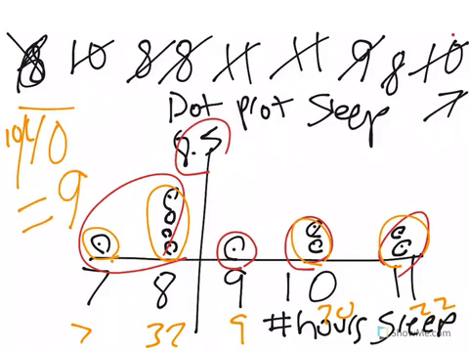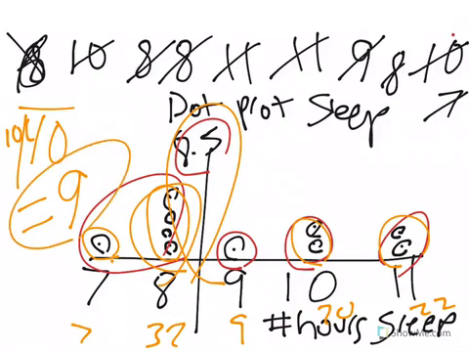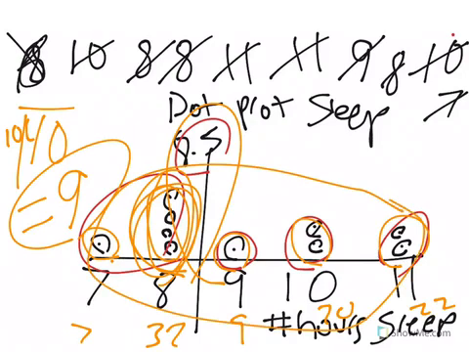So while it may look like the most appears at 8 and the middle of the data would be 8.5, we'll talk about kind of why that is at a later date, but the average right now would be 9. So if they all slept the same amount of hours and they all slept those combined hours, they would have each slept about 9 hours. That's the average. Now you can see why it's not 100% accurate, because more kids slept 8 hours than 9 hours. Of all those 10 kids, only one of them slept 9 hours, but the average for the whole data set is 9, right?